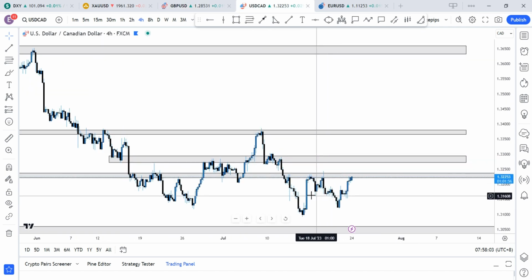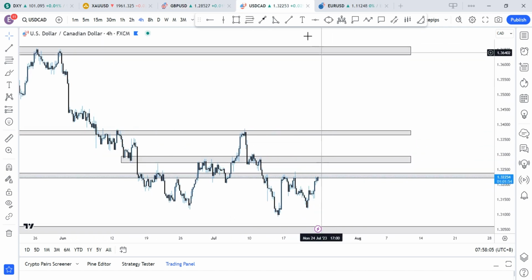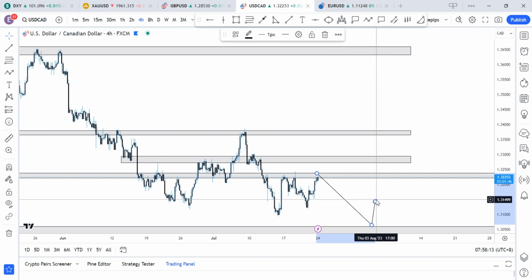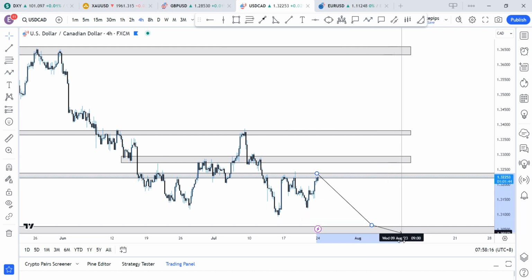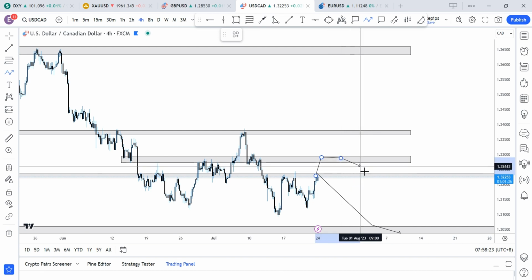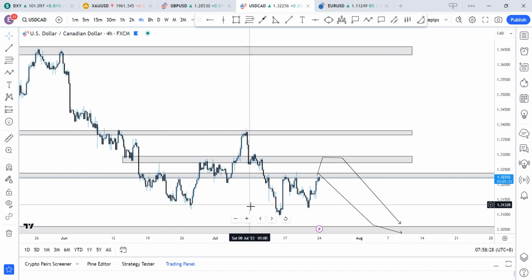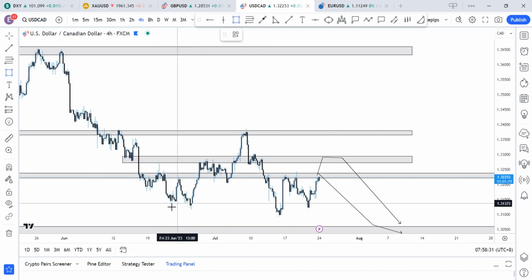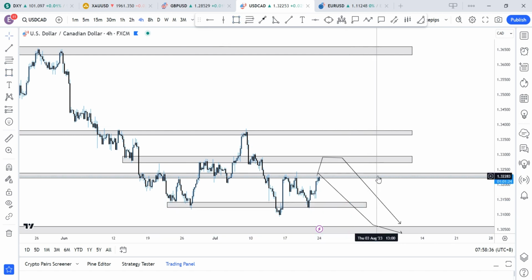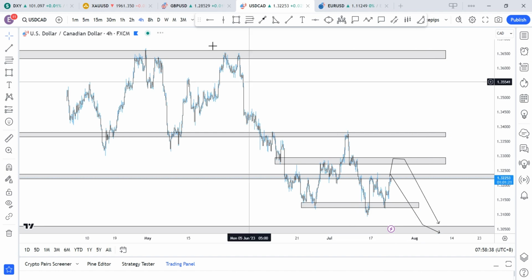And lastly, on USDCAD, what I'm anticipating is two things. For price to either reject this region where it is right now and give us a pull to the downside, or we could just get price coming to this region here and form a double top and then continue to the downside. Mind you, before the pullback last week to the upside, we've seen price creating something like a head and shoulders pattern around that region. So a break back into these regions will give us a solid move to the downside.